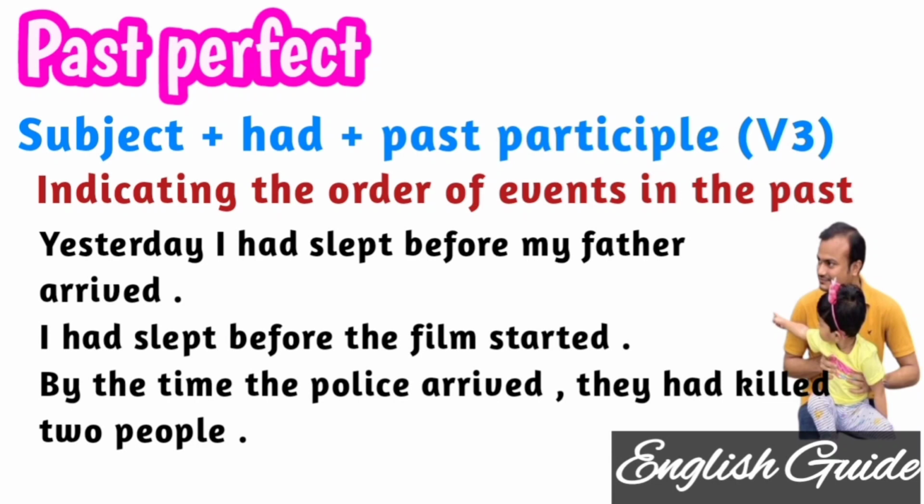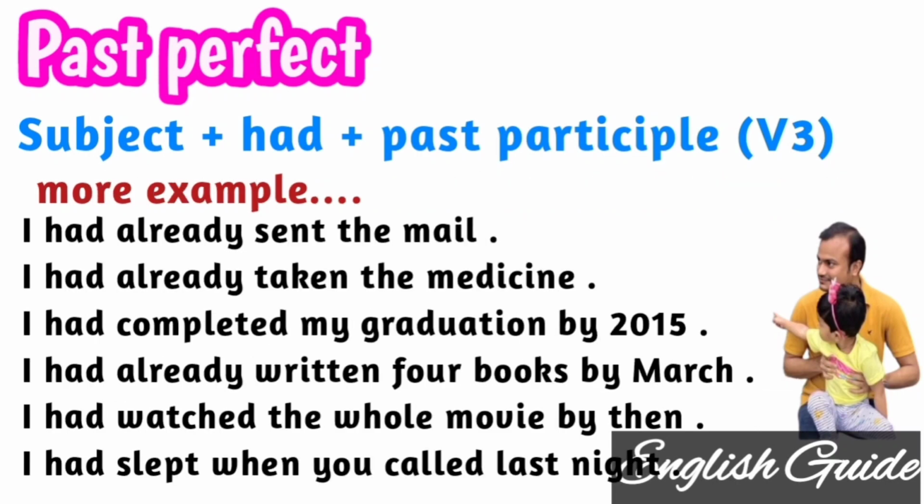Coming to the last example, by the time the police arrived, they had killed two people. This is also telling about something that happened in the past. They had killed two people, which happened first, and only after that the police came.